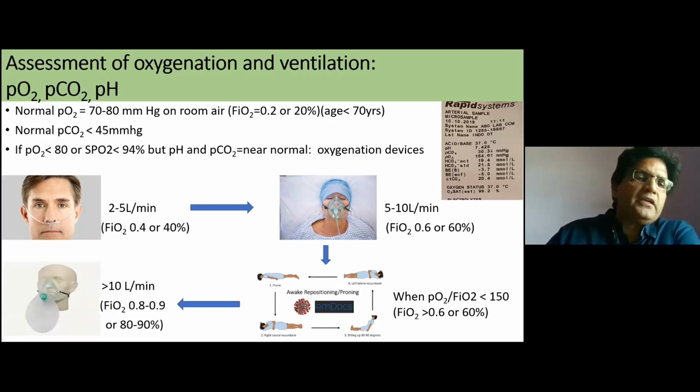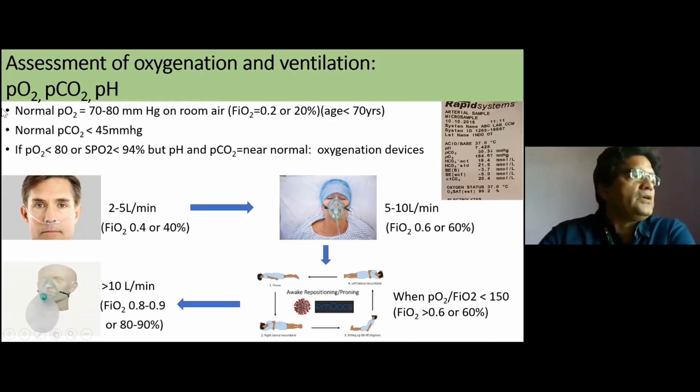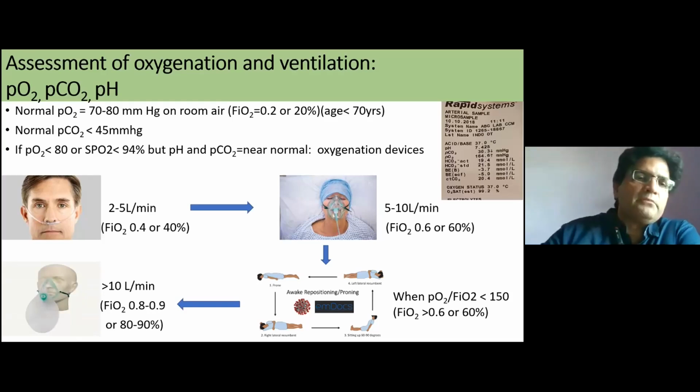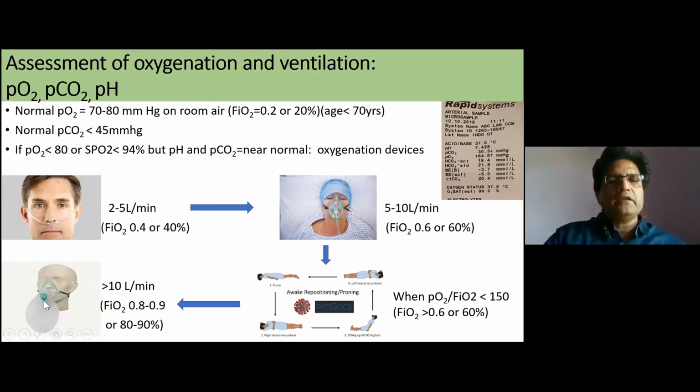And if it is maintaining, it's okay. Otherwise, we could go to high flow, the non-rebreathing mask. In the non-rebreathing mask, as already explained by the previous speaker, there is a bag, and we may give as high as 80 to 90% oxygen.